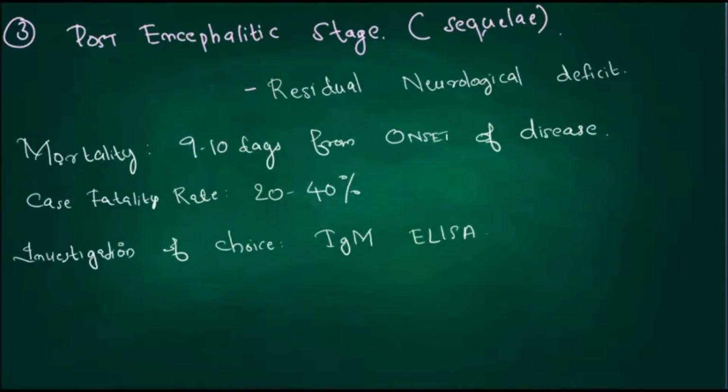So what is the mortality? Mortality is 9 to 10 days from the onset of the disease. So there is a chance of death after almost 9 to 10 days. Case fatality rate is 20 to 40%, and the investigation of choice is IgM ELISA.